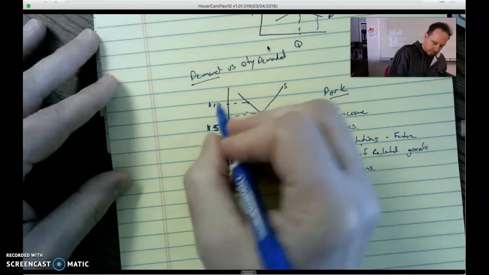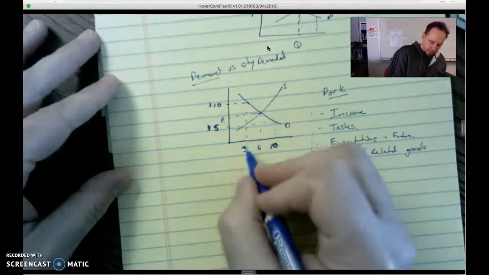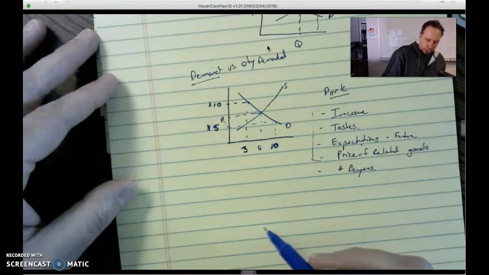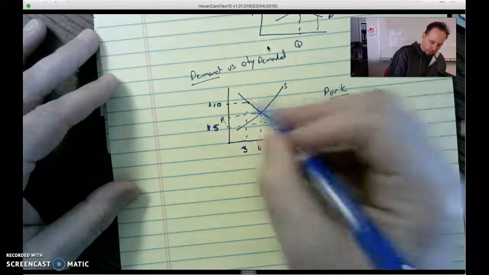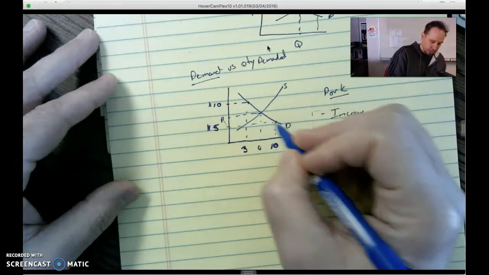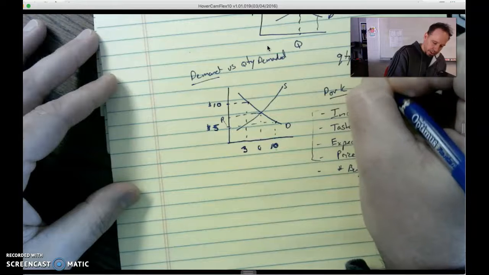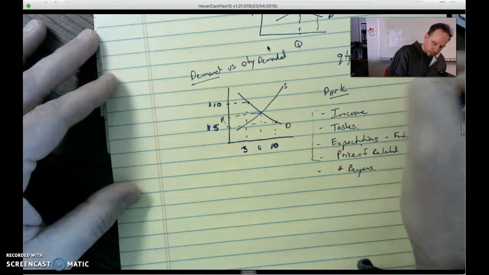If it was $10, we come up to 10, come over and hit our demand, and we're going to buy 3 pounds. That's the law of demand. So as price changes, we see a change in the quantity demanded. We move along this curve.